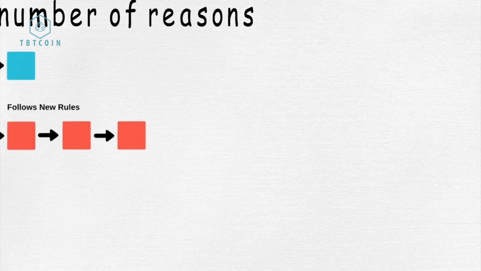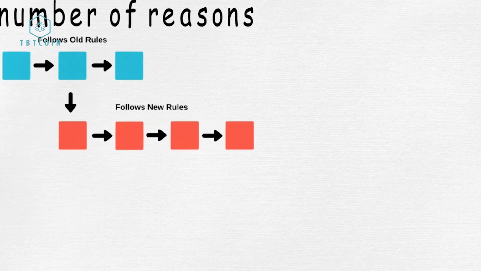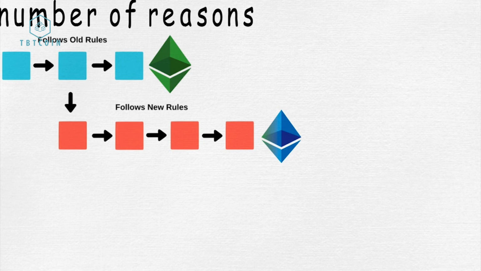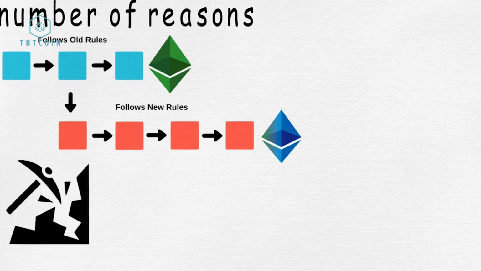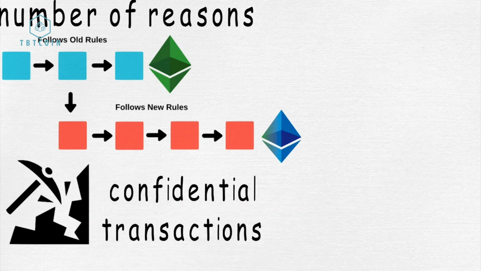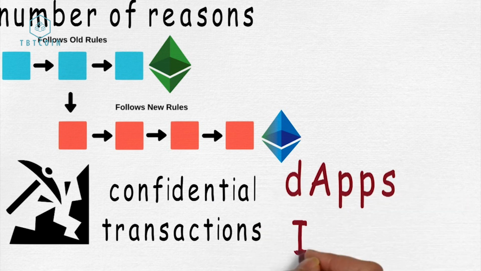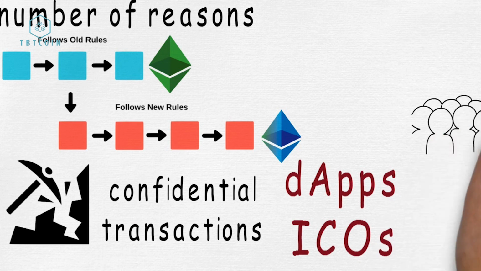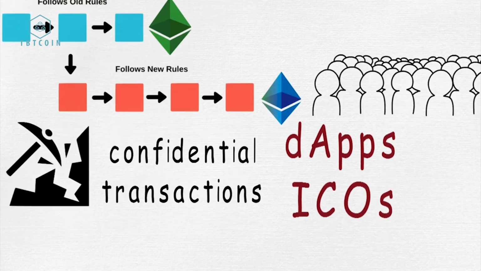Given that a hard fork is not backward compatible, any changes that are implemented on the Ethereum network will not be compatible with the Ethereum Classic chain. Since the split from Ethereum Classic, the main Ethereum chain has undergone a number of fundamental changes and improvements, which include mining changes, confidential transactions, and so on. Those updates and the range of decentralized applications and ICOs that have been built on the Ethereum platform have further driven mass adoption of the Ethereum chain.